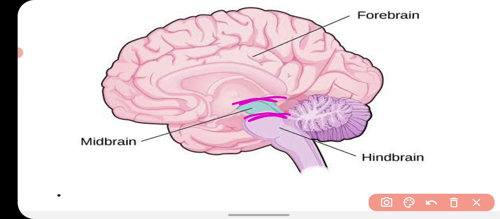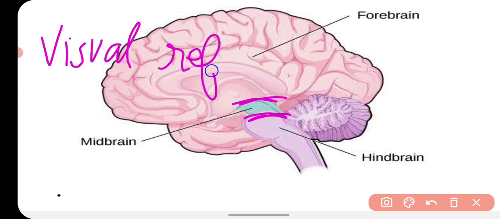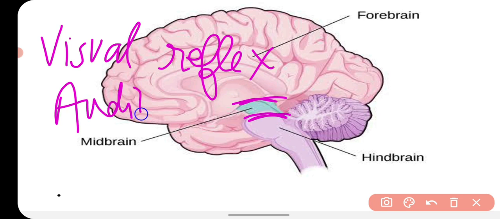So this midbrain has the center for reflexes: visual reflex and auditory reflex. The sudden actions done by your eyes and ears are regulated by your midbrain.